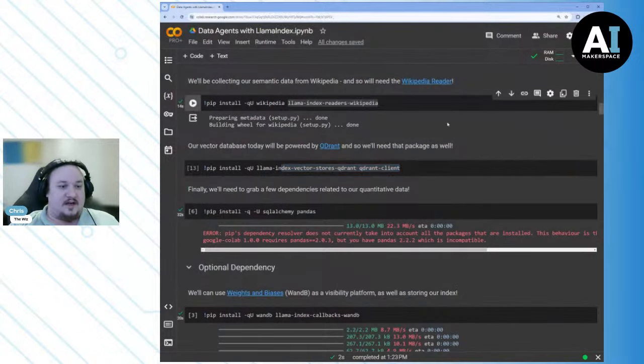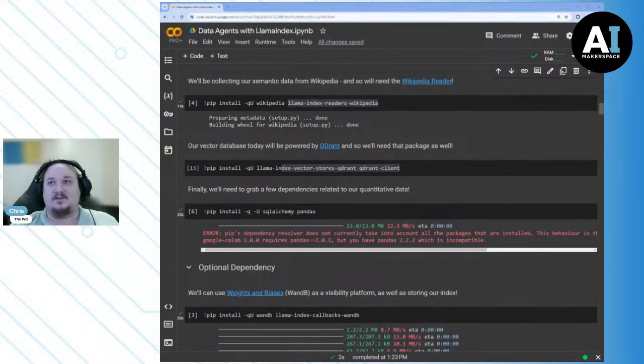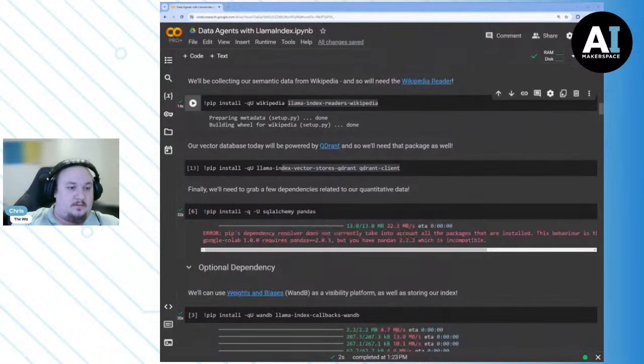The Qdrant vector store is basically a really fantastic vector store that's going to help us with storing everything. When it comes to vector stores, and this is an important point, the actual vector store that we're using is pretty important.